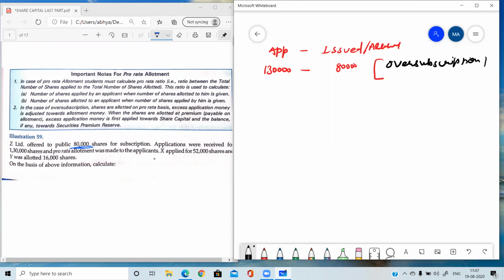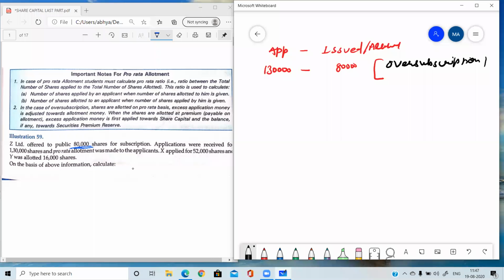Three situations, three methods to handle the pro rata allotment we had already discussed. First method was the rejection, wherever the excess number of shares are completely rejected and money is refunded. Second was the pro rata allotment, in which no rejection is there and the shares are allotted on pro rata basis.